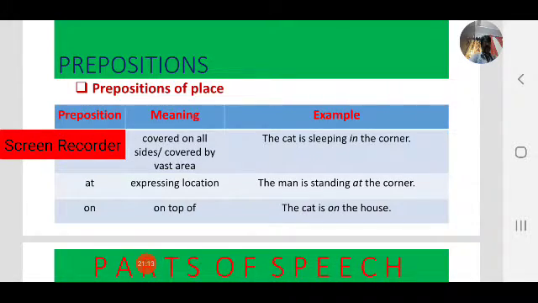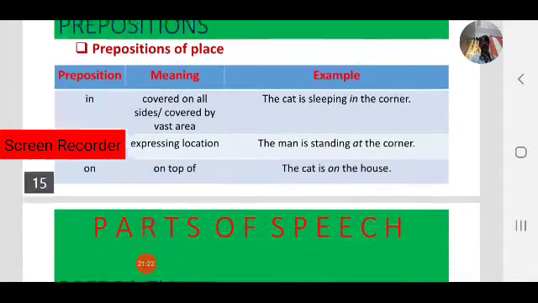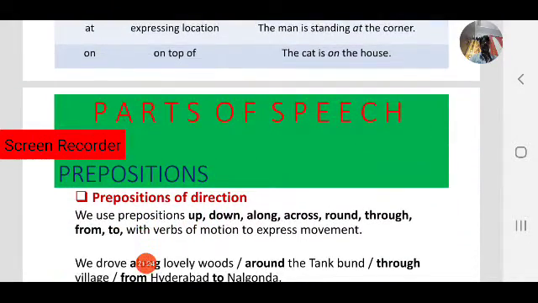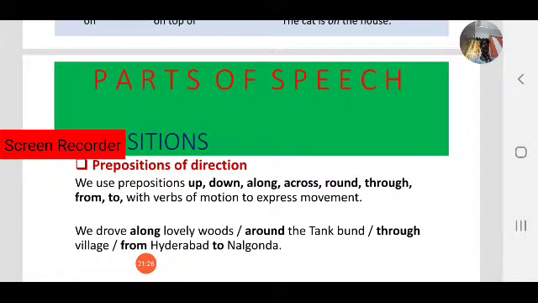Next, on means on top of. The cat is on the house, some surface. Next, prepositions of direction. We have learnt about prepositions of place. Now we focus on prepositions of direction.